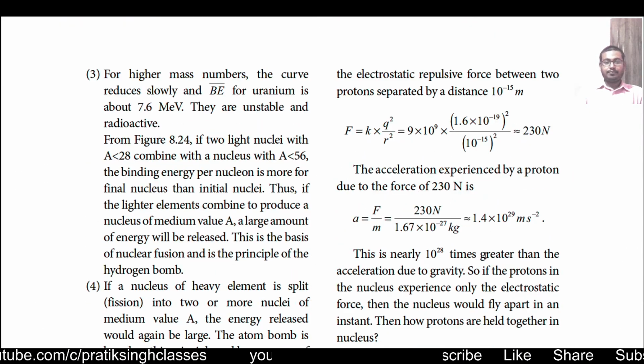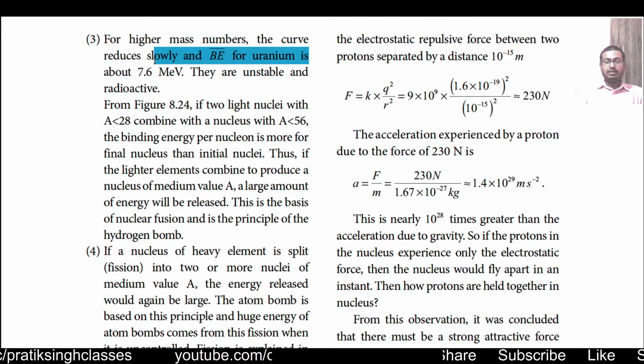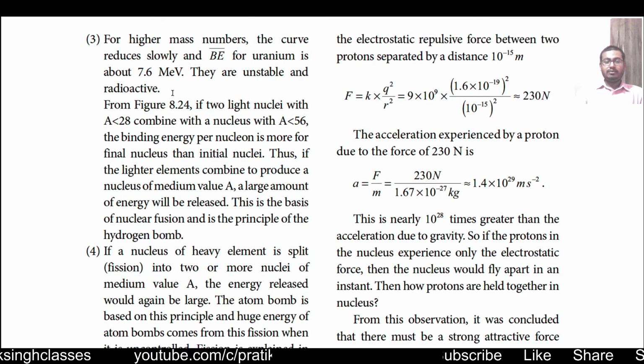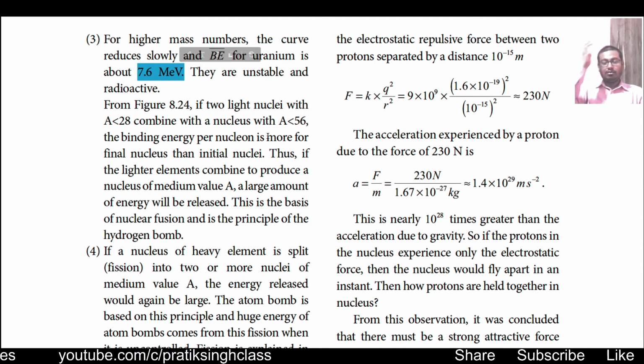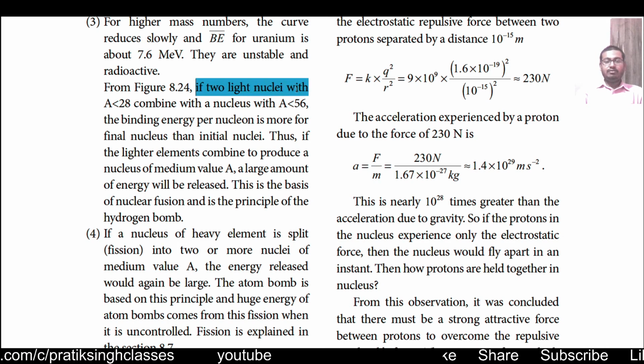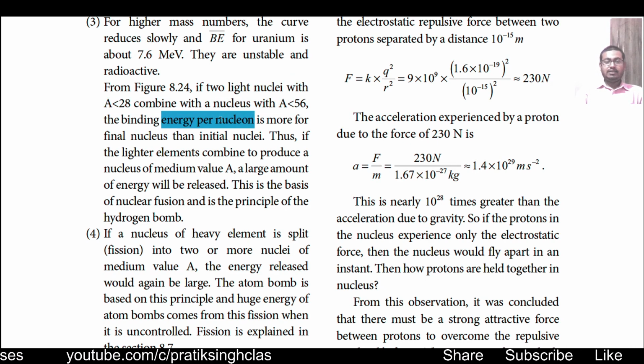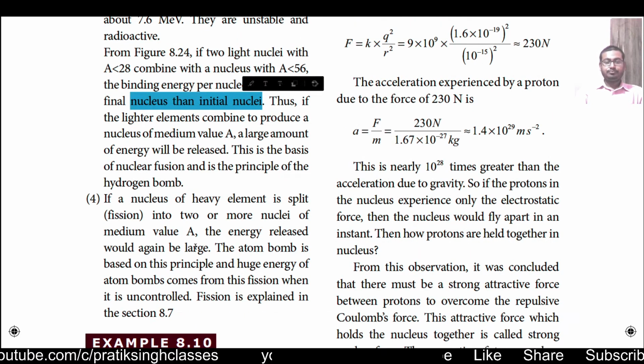You remember that. For higher mass numbers, the curve reduces slowly, and the average binding energy for uranium is about 7.6 million electron volt. They are unstable and also radioactive. From the earlier figure, if two light nuclei with mass number less than 28 combine to form a nucleus with mass number less than 56, the binding energy per nucleon is more for the final nucleus than the initial nuclei.